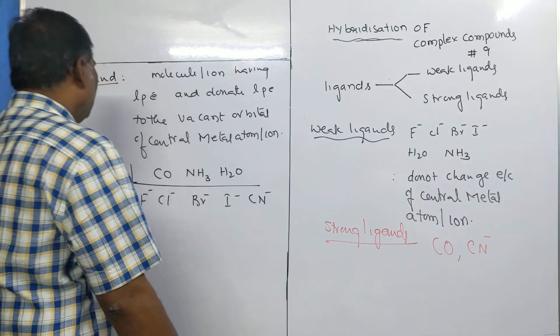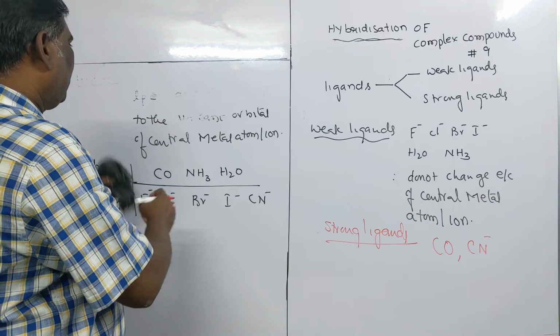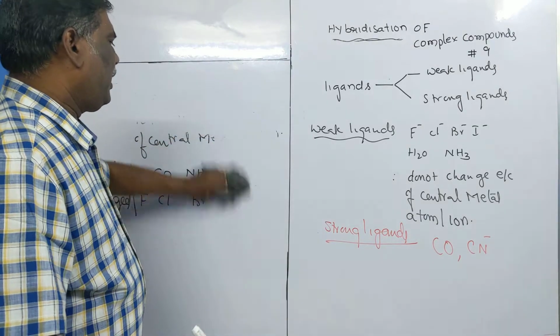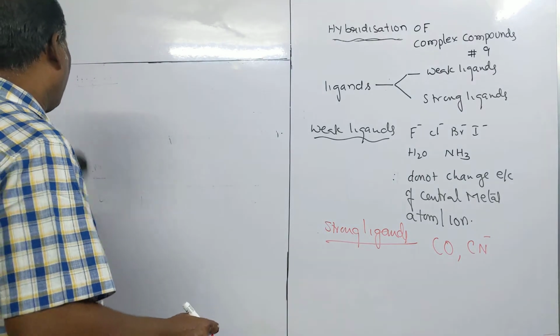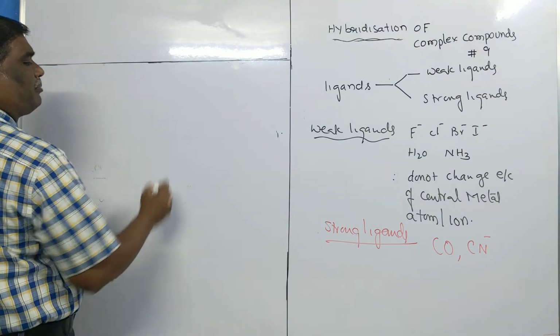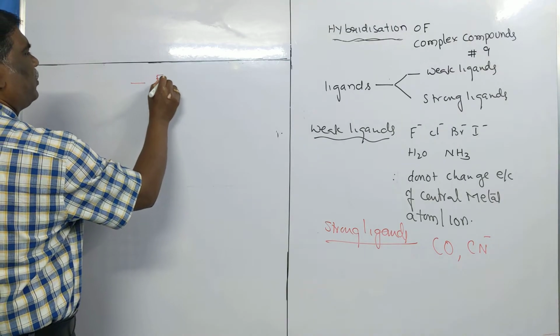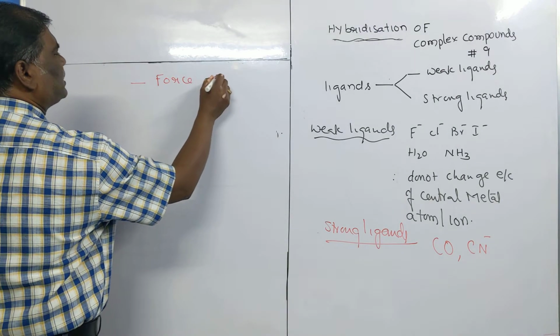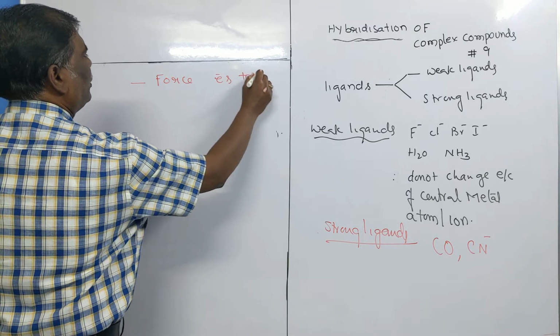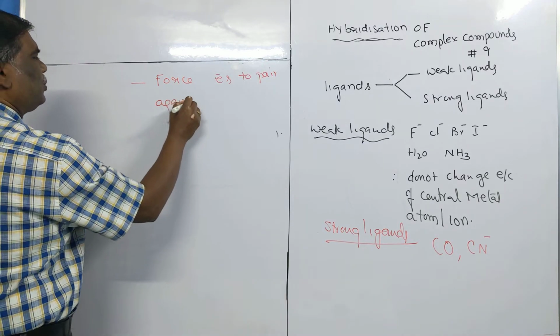They force the electrons to pair up against Hund's rule.